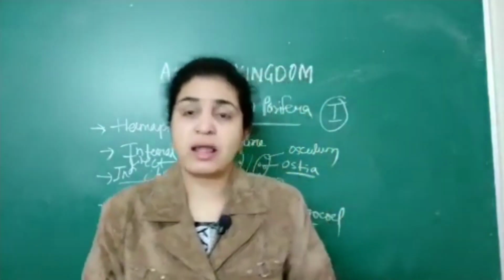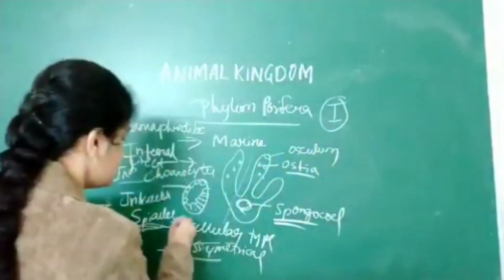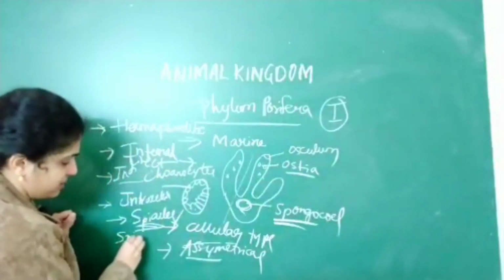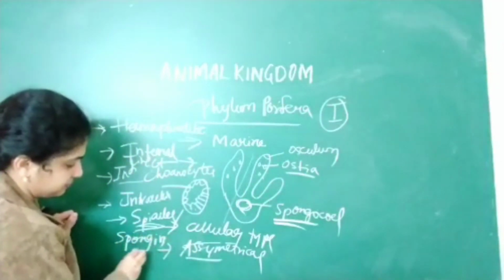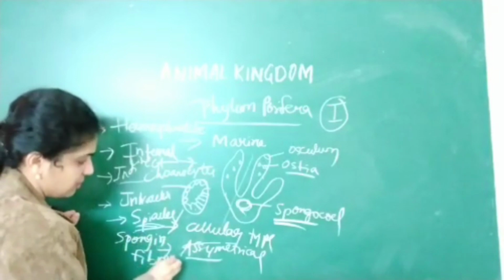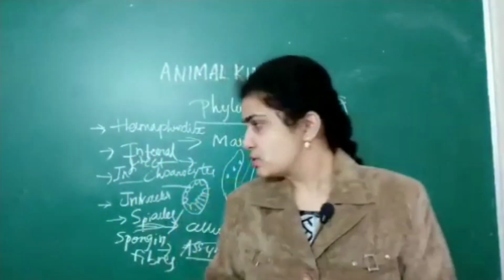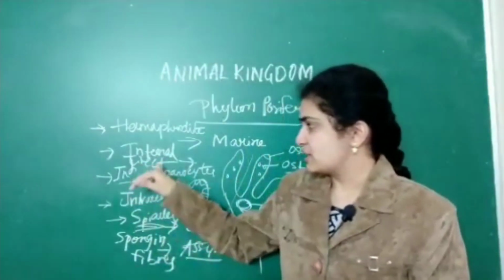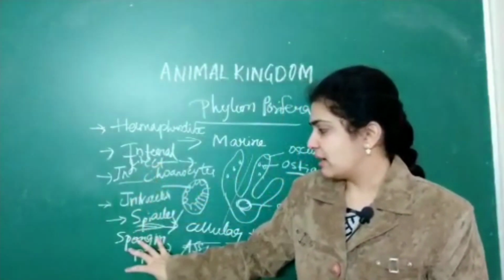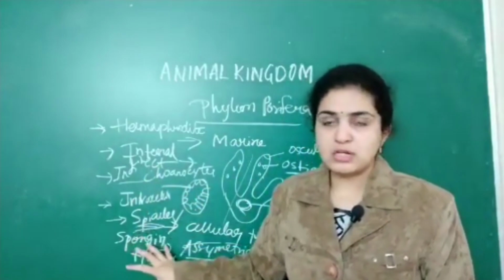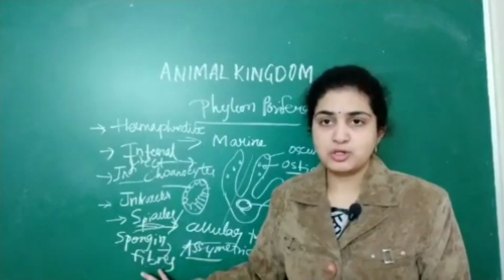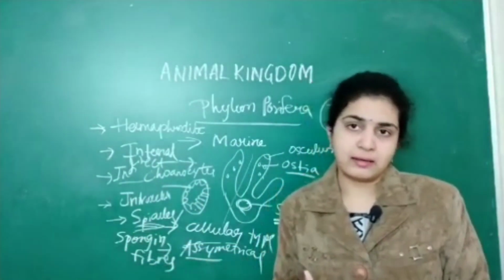Spicules are also called spongin fibers. Intracellular, indirect, and they are made of spicules or spongin fibers. This point you should remember very clearly.